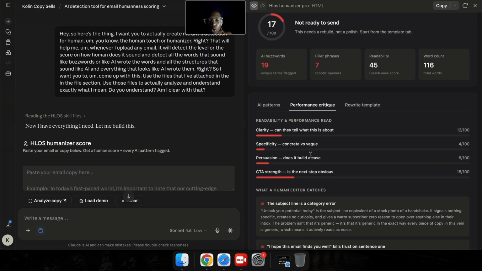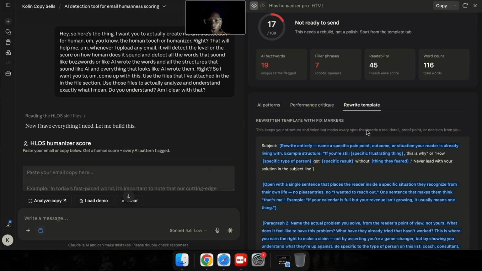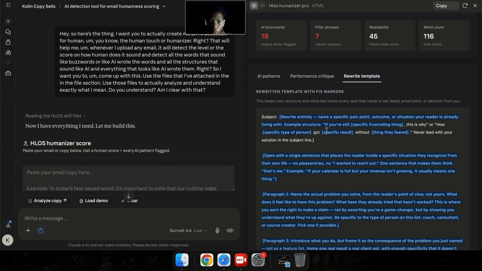So for example, how will your email actually perform? It will perform poor or it will perform great. It will actually tell you, and it will just show you exactly what you should do so that you can fix every single thing. So if it's clarity, specificity, persuasion, or to strengthen your CTA so that you can get the best output from your emails, the best conversions, it can actually show you. Plus, it can write also the template that you can actually use.